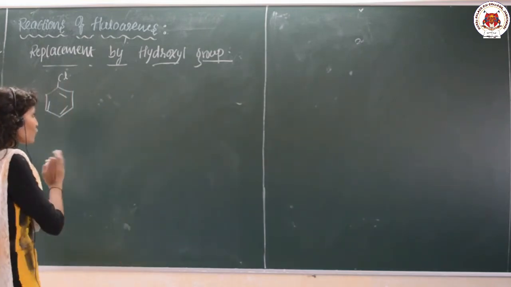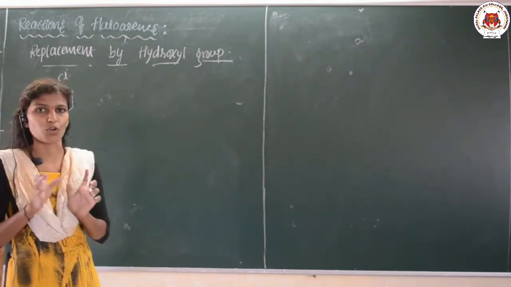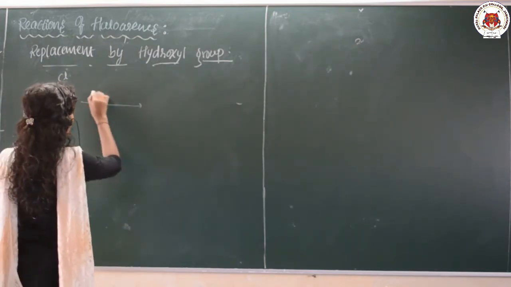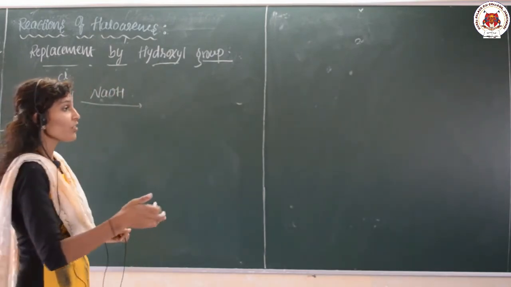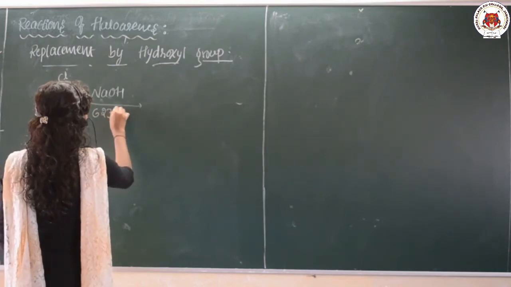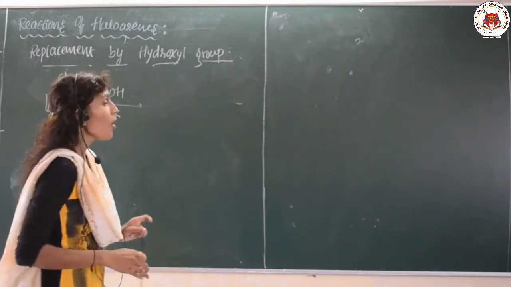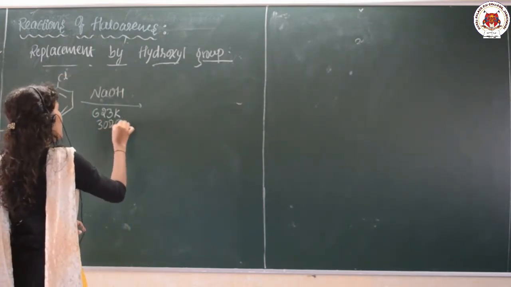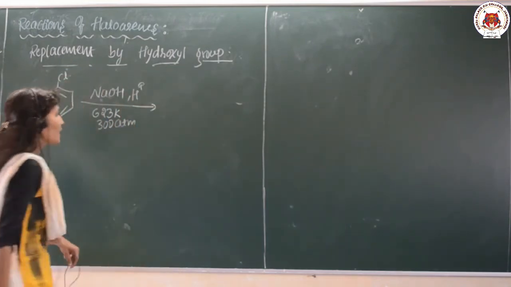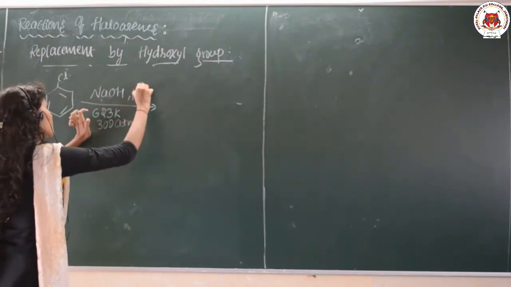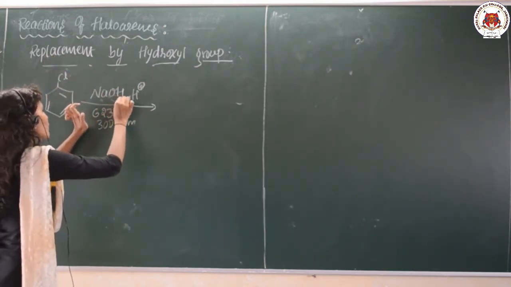As you know, the SN2 reaction is carried out in a single step and it also needs a strong nucleophile. So let me treat the chlorobenzene with a strong nucleophile like sodium hydroxide, and we are maintaining the temperature at around 623 Kelvin. This is the condition which I am telling you, because if we are not maintaining any condition, we cannot get the product here. And also 300 atmospheric pressure. I am telling you repeatedly that this needs certain conditions, or else Cl cannot be replaced by OH minus.